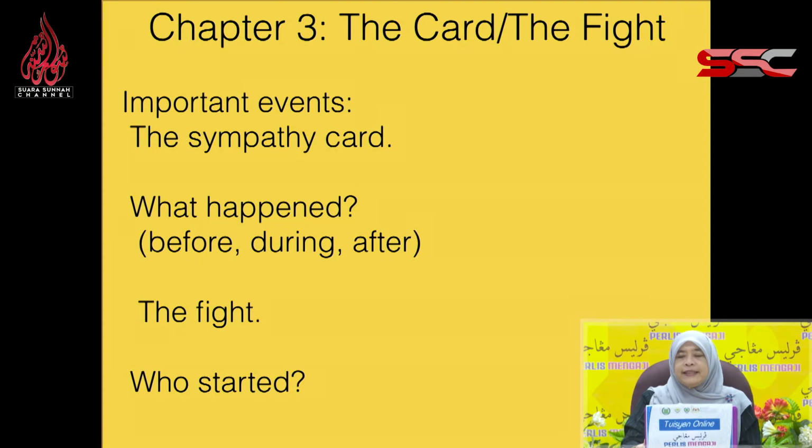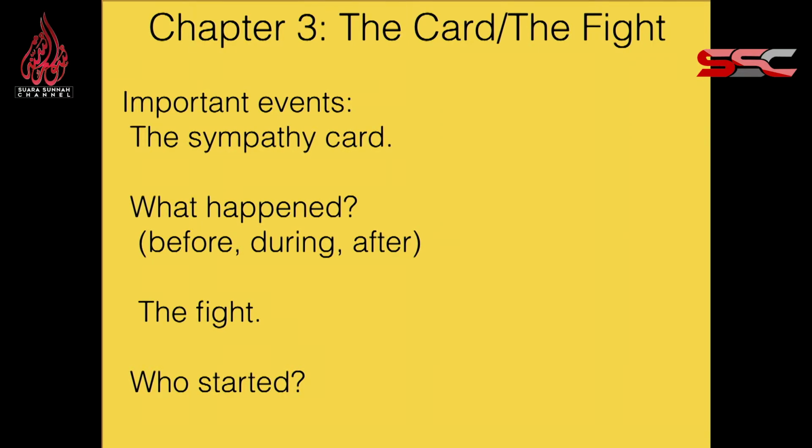Now chapter 3. I name it the cut and the fight. The important events: the sympathy card. What happened? Before, during, after. What do I mean by that? The card before means that Hannah's parents' tavern was vandalized, and Mrs. Hanson, the English teacher, brought a card for the class to sign to show their sympathy.